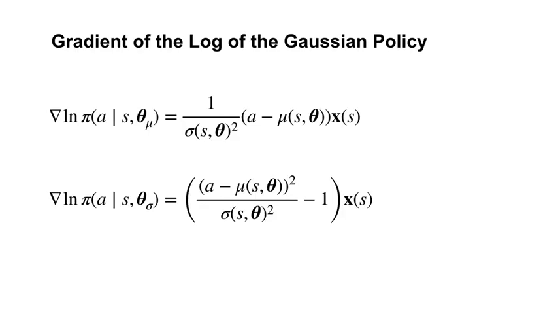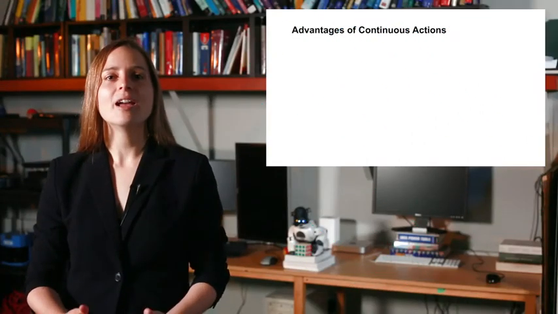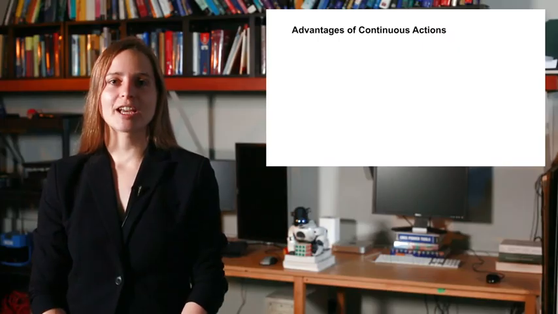So all we have to do is work out the gradient of the natural log of the policy. We'll skip the steps here, but the result is shown on the slide. As an exercise, try to verify it for yourself. So, we now have an update rule for continuous actions.